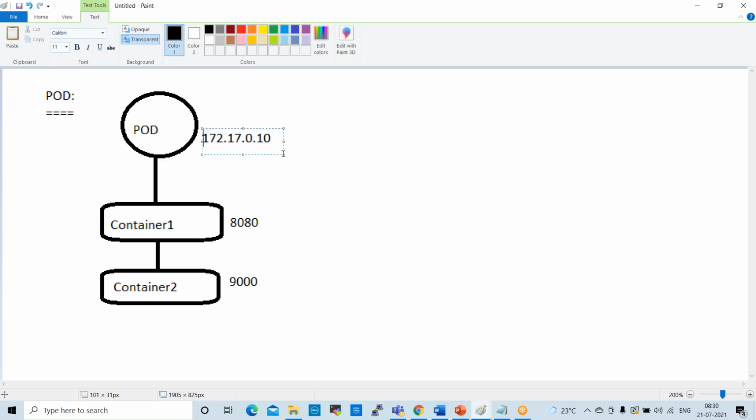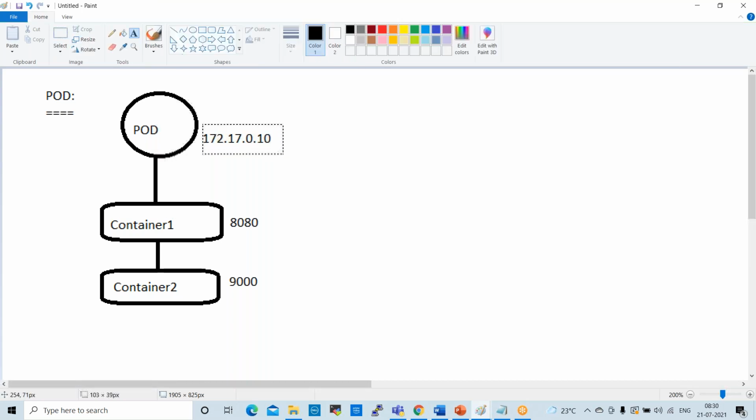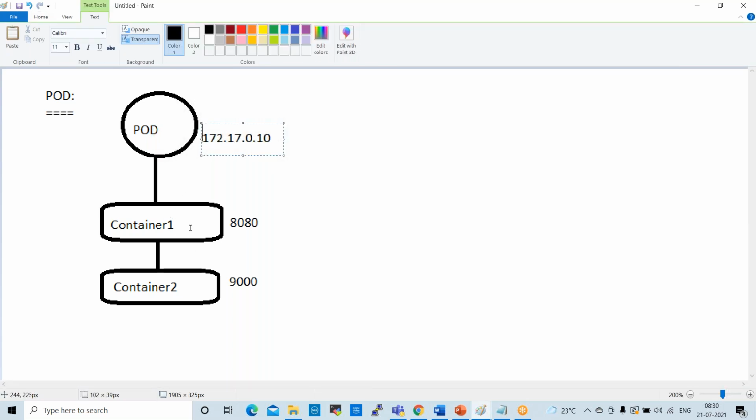If you log in to your container and check your IP address, the pod IP will be available, and both containers will have this same IP. Container will not have any separate IP. So in Kubernetes, we don't use IP for container. Containers work based on port numbers.